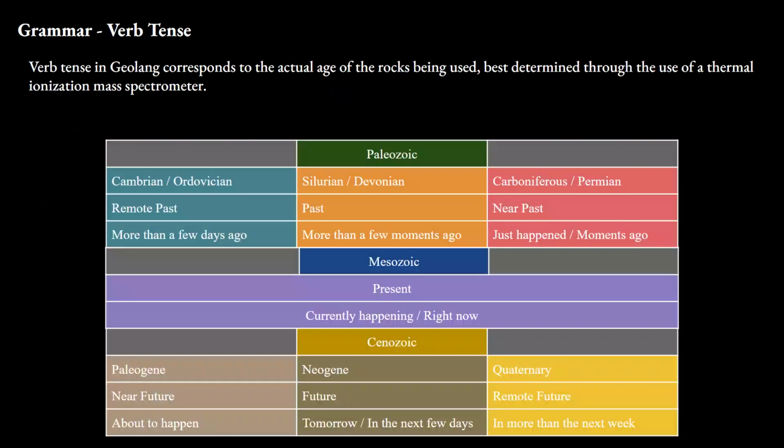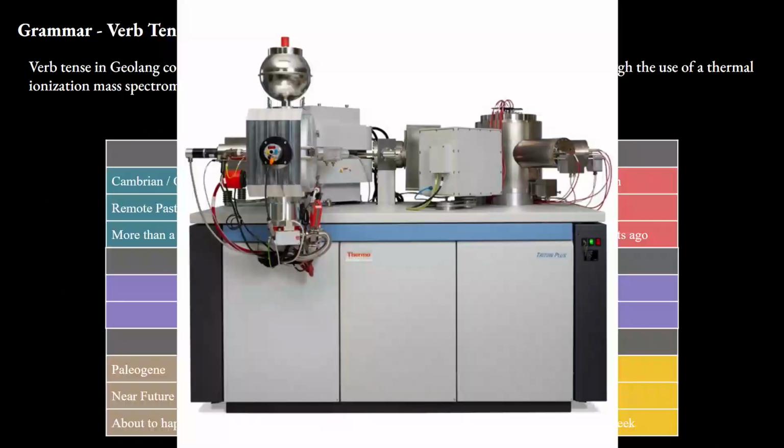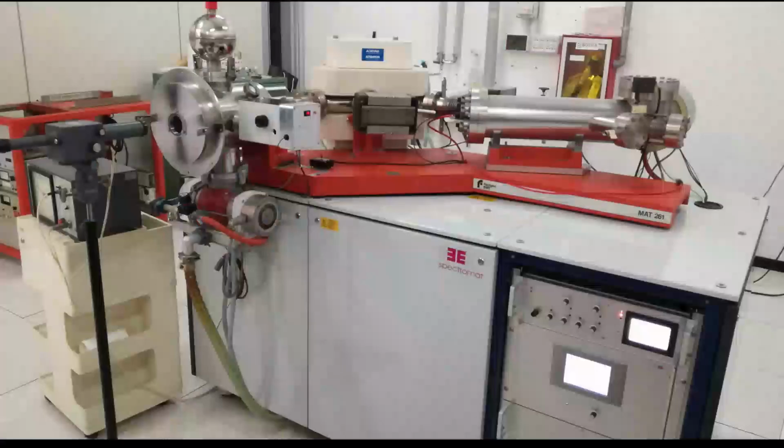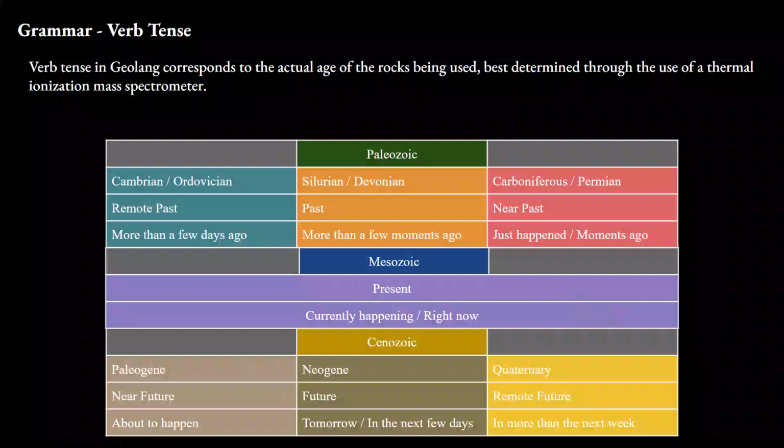Now verbs are where it can get difficult for an inexperienced Geolaŋ speaker. Verbs are conjugated by age according to period, which corresponds to a given tense. The age of a rock is best determined through the use of a thermal ionization mass spectrometer. Using this system, Geolaŋ has separate conjugations for remote past, past, near past, present, near future, future, and remote future,